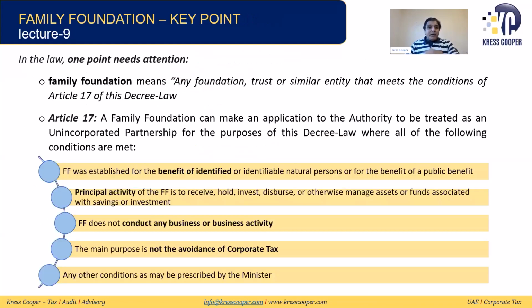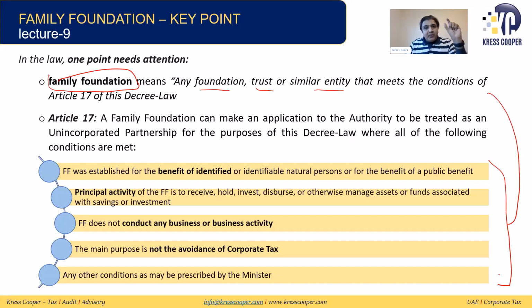One thing is very important and very interesting here. I have just highlighted it for our discussion purposes. We need to understand the thin line of difference here. The definition says a family foundation means any foundation, any trust or similar entity that meets these 5 conditions.